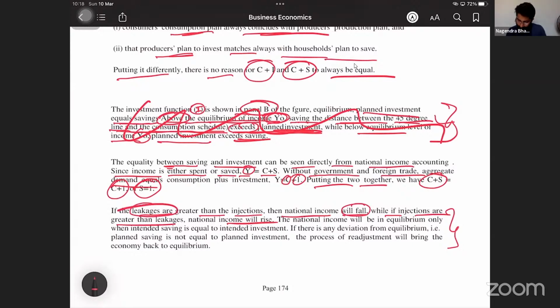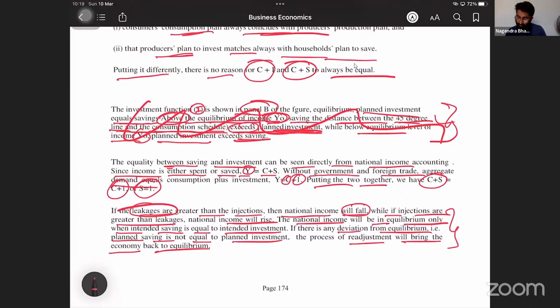Vice versa. The national income will be in equilibrium only when intended saving is equal to intended investment. If there is any deviation from equilibrium, in the sense that planned saving is not equal to planned investment, the process of readjustment will bring the economy back to equilibrium. If the investment is more than savings, or the savings is more than investment, in both cases we have to do some readjustment.